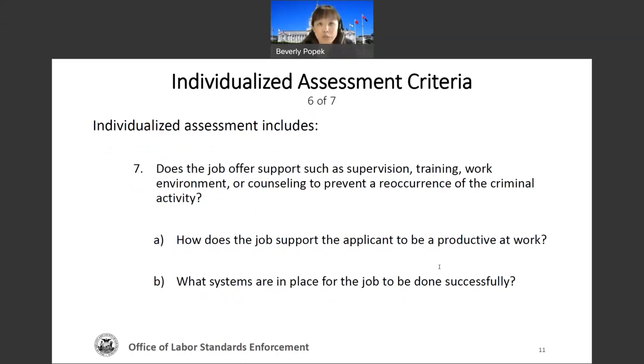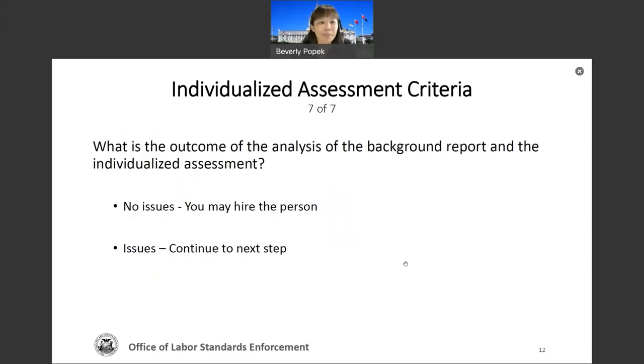Could it be supervision? If this person is going to be supervised, you should consider that. Will there be training? What type of work environment? These are items that you should consider internally before you produce the final individualized assessment.